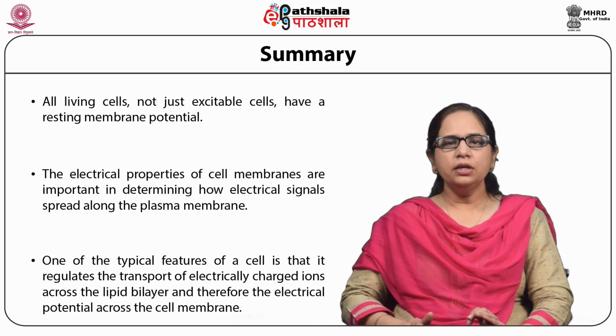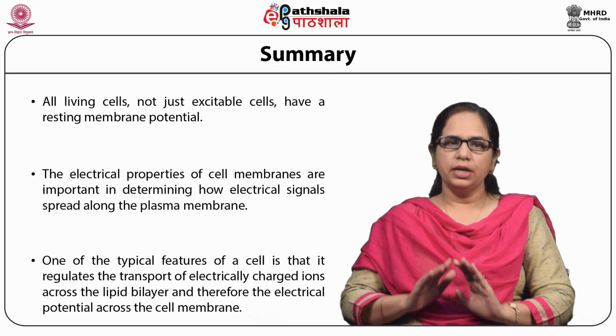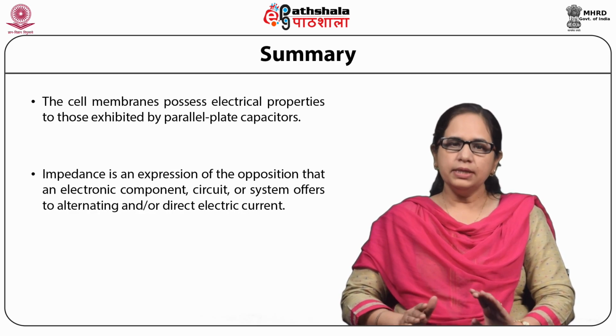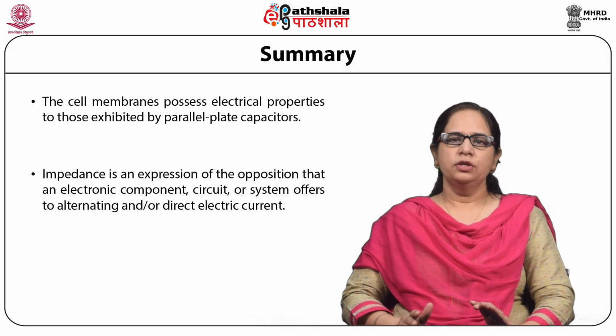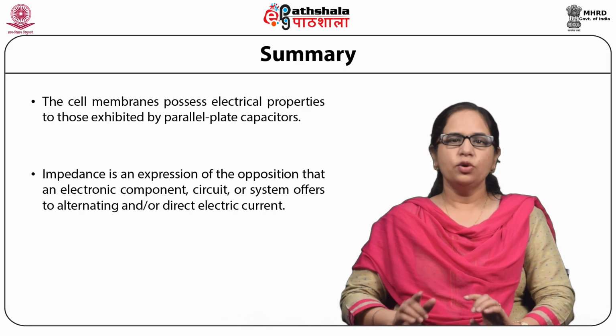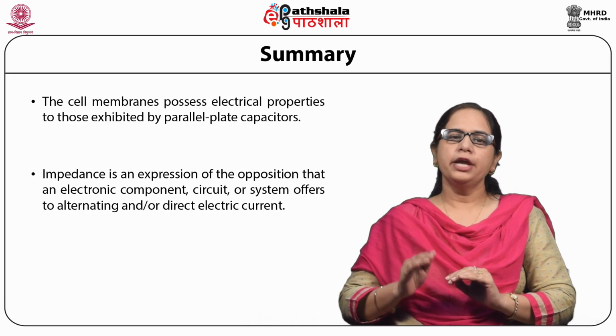The cell membrane possesses electrical properties similar to those exhibited by a parallel plate capacitor. And last, impedance is an expression of the opposition that an electronic component, circuit or system offers to alternating and/or direct electrical current.